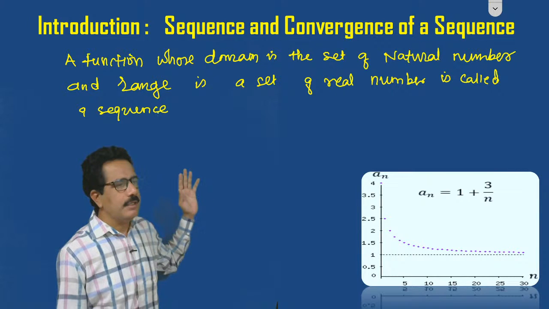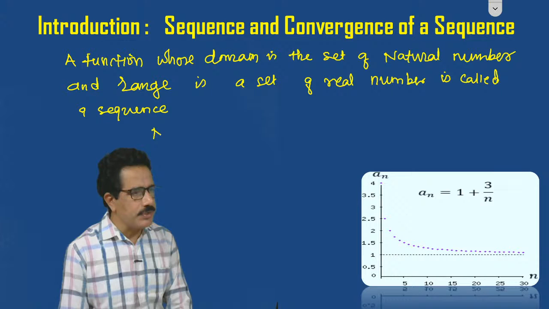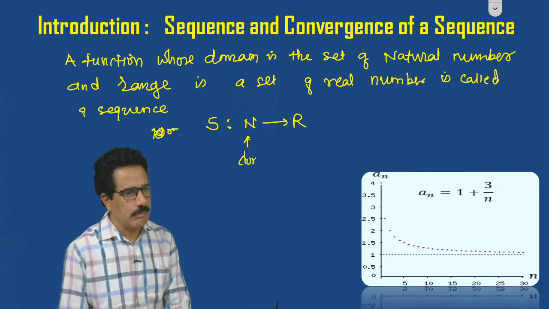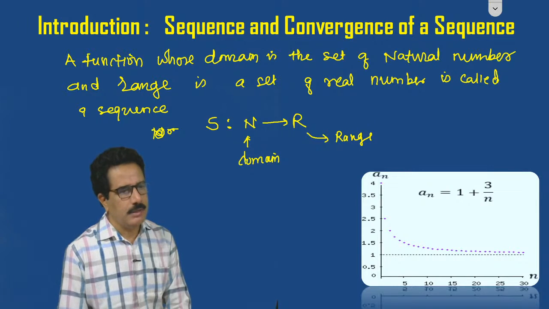Suppose the sequence is denoted by S, and S maps from N to R, where this is the domain and this is the range.